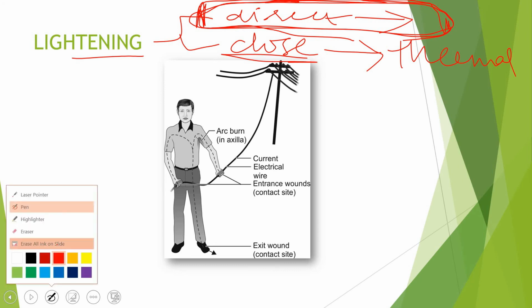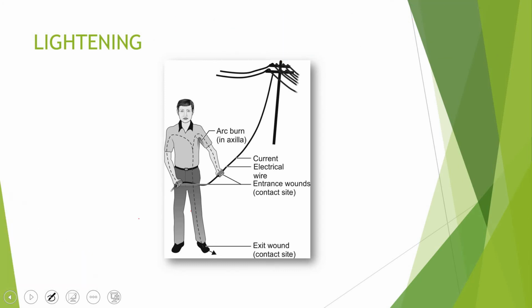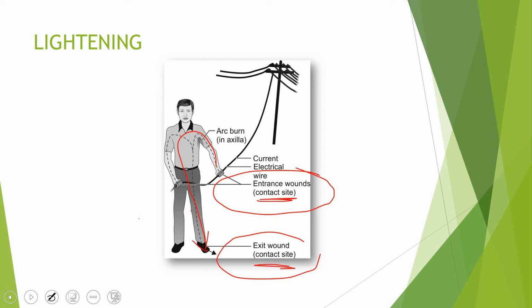Now, as the lightning strikes a poor victim, the first thing that occurs is an entrance wound. There is a site of entry of the lightning, and then the lightning makes its course through the body and gets conducted to the ground or certain other objects that are in contact with the poor victim at that time. So there is an entrance site, there is an exit site, and there is a path covered by the lightning in the body.